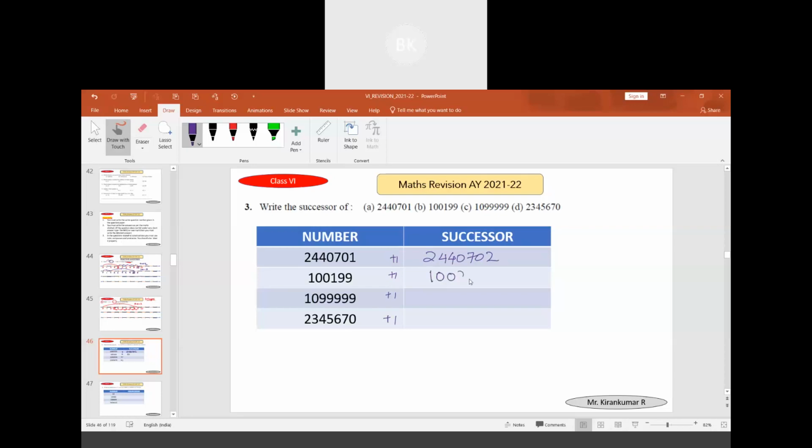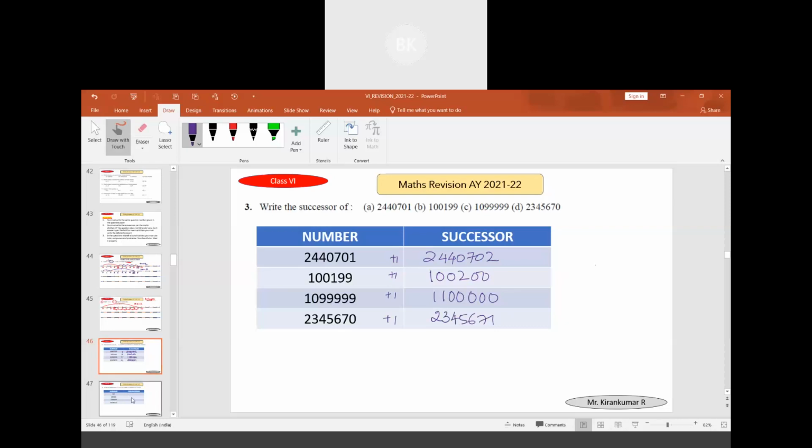Next one, 100200 becomes 100201. Next one, 1 lakh 100 becomes 1 lakh 101. Next one, 23 lakh 45,671 becomes 23 lakh 45,672.